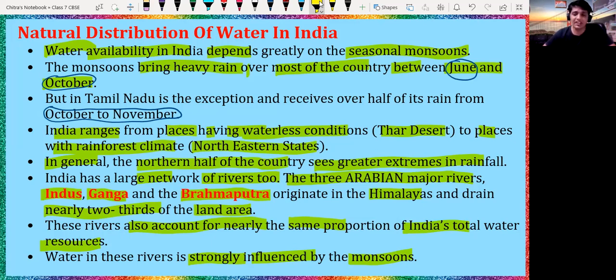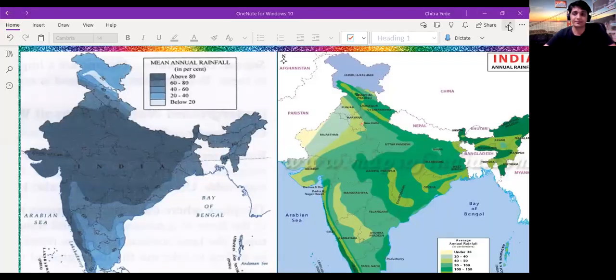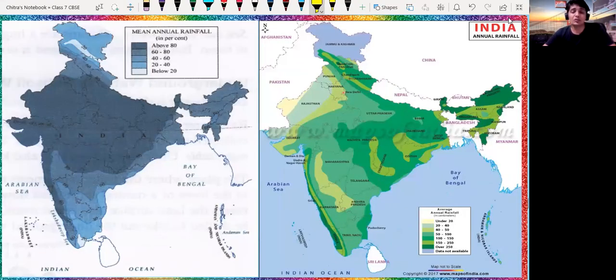Now we will discuss that with the help of the map. I want everyone here to take a screenshot for that first, then we will move toward the map of India where the natural distribution of water is mentioned. These are the two maps which show the natural distribution of water in India.